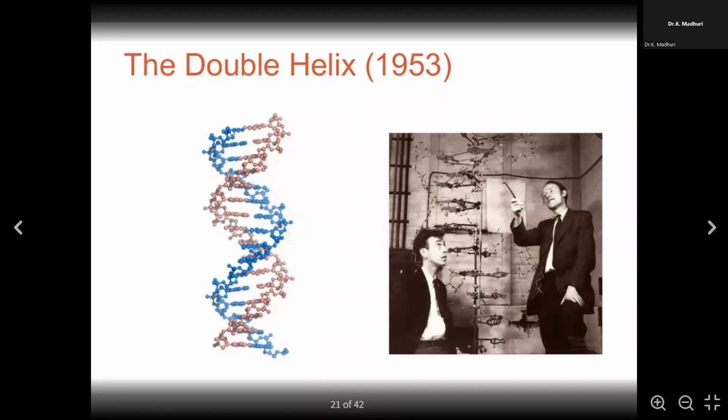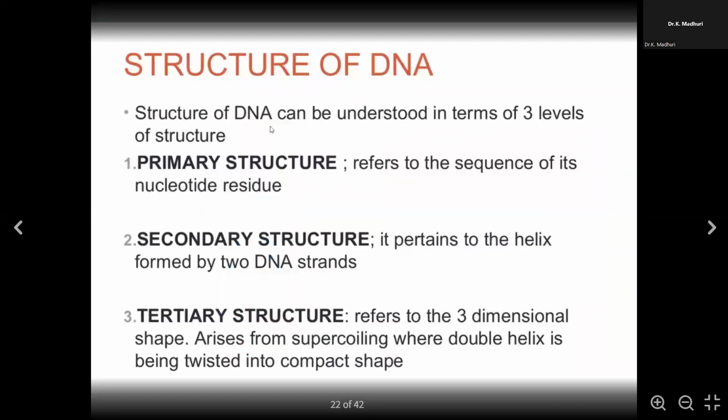As you can see, this blue is one strand and the pink one is complementary to the blue strand. If this particular strand has A, then the pink strand will have T. So A, T, G, C is the complement. This is the basic structure of the DNA. This DNA structure can be understood in three levels: primary structure, secondary structure, and tertiary structure.